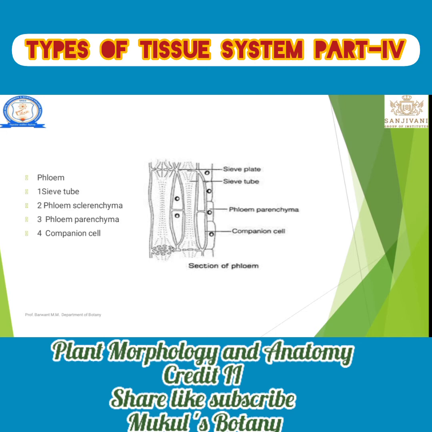Inside the diagram you can see in the center there are the sieve tubes. Between two sieve tubes the sieve plates are present. Near the sieve tube, phloem parenchyma is present. Outside of the phloem parenchyma there are the companion cells. Outside of the companion cell, phloem sclerenchyma is present. That is the structure of a phloem.